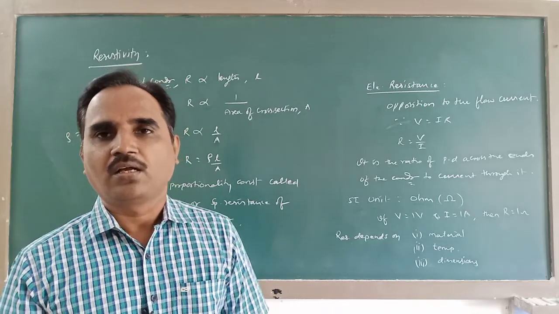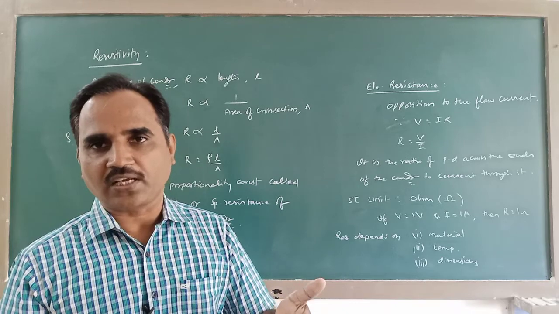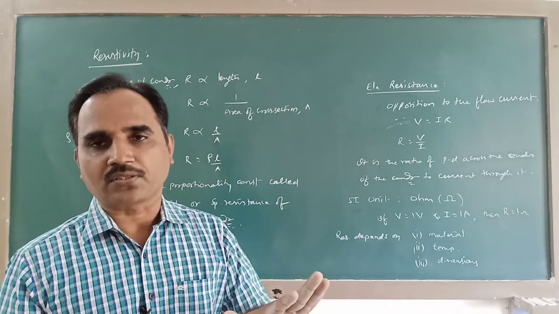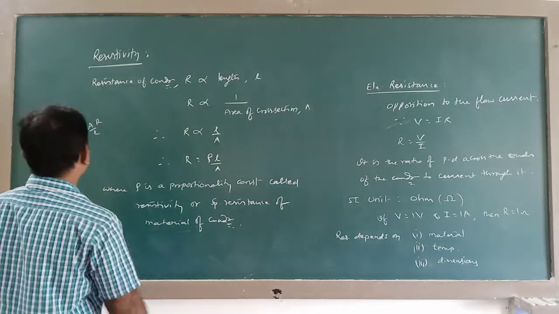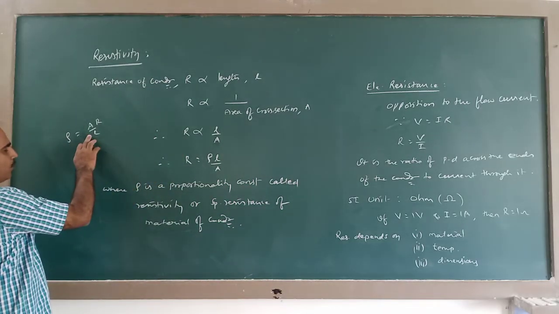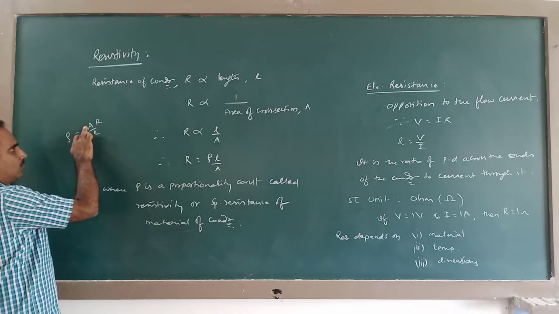Just like thermal conductivity and specific heat, what you learned in PUC first year, they are all material properties. So this resistivity also. Because of this equation, you tend to believe that resistivity depends on dimensions, but not so.